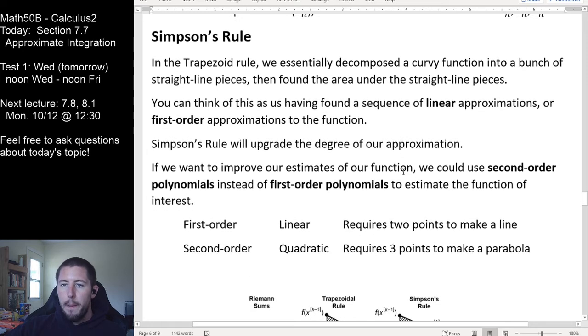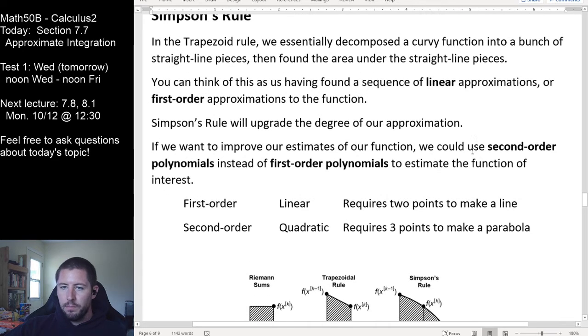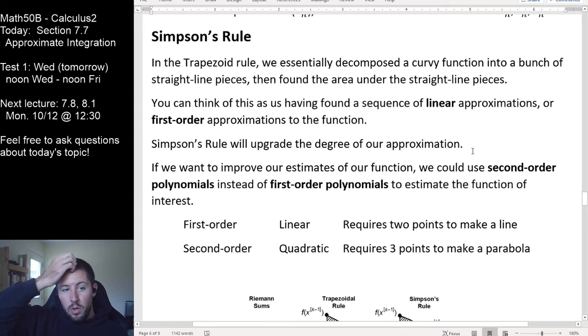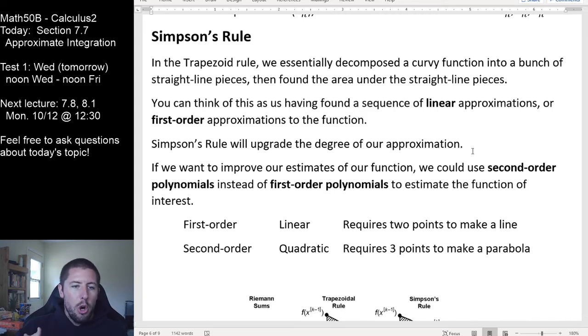So here's our big concept for Simpson's rule. In the trapezoid rule, what we did is we decomposed a curvy function into a bunch of straight line approximations, right?